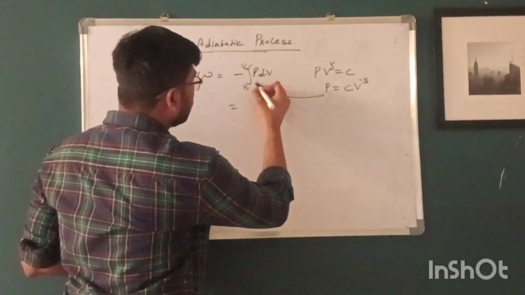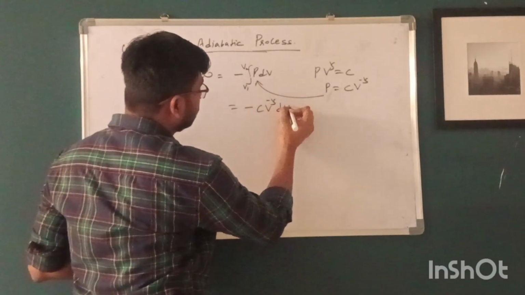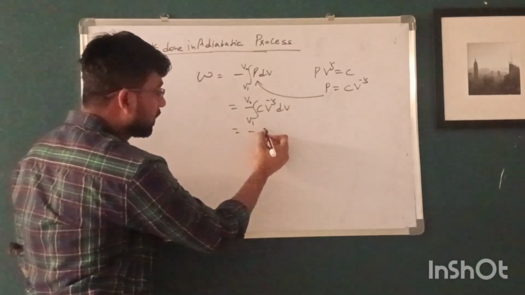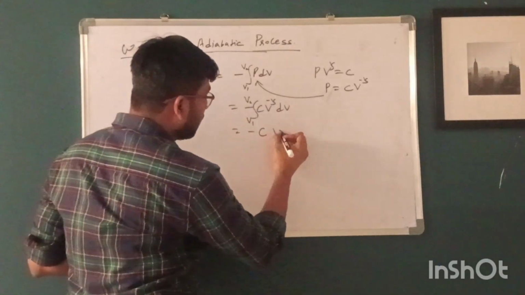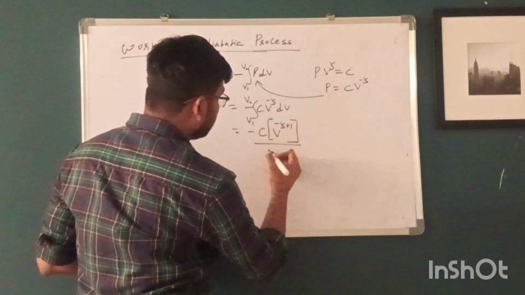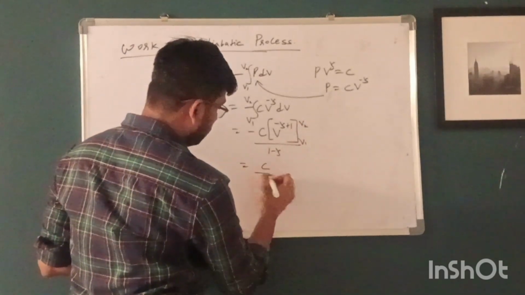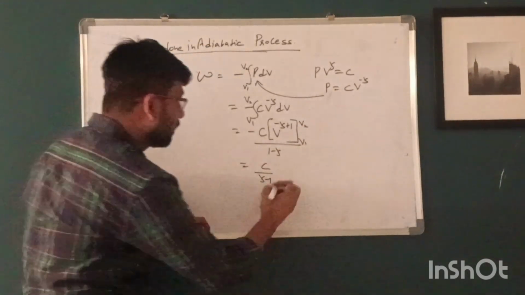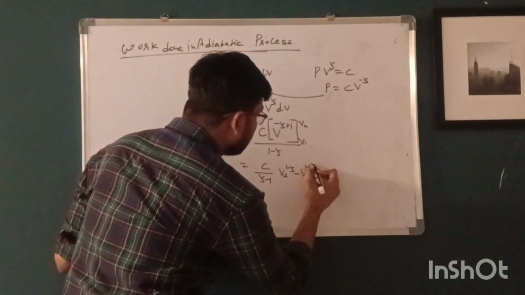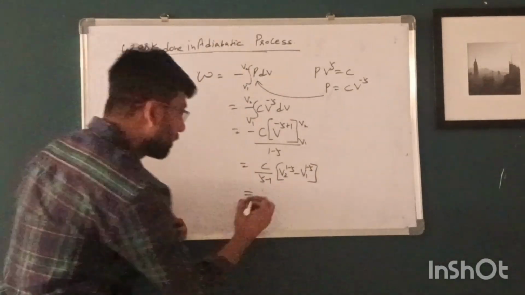We now put the value of pressure in this expression. Then we will get, C is the constant, so that's why we take this outside. After integrating and putting in the limits, we will get V2 to the power 1 minus gamma minus V1 to the power 1 minus gamma. We know that C is PV to the power gamma, which is equal to constant.